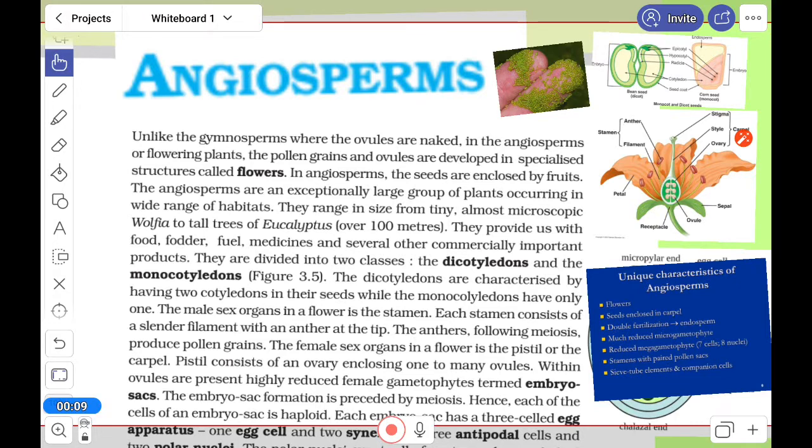You know the angiosperms, where we are getting the fruit. The fruit is available in that. In gymnosperms we saw that the seed was there but the fruit was absent. But here, in angiosperms, it is a flowering plant, having the fruit and the flower.